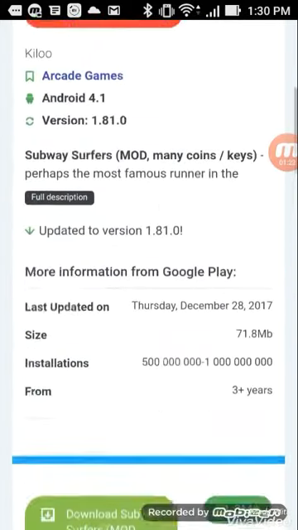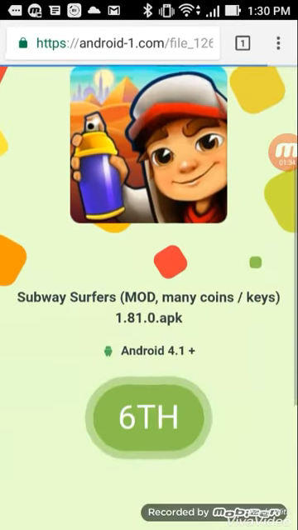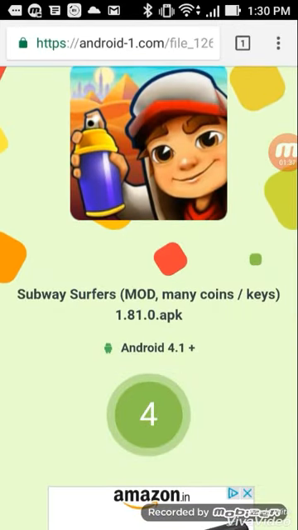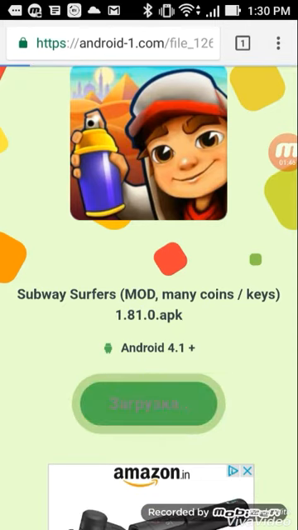When you scroll down from here, you will get a download button, download Subway Surfers. Just click on that button and it will show you a countdown. Wait for that countdown. Now it will show you download. Click on the download button.